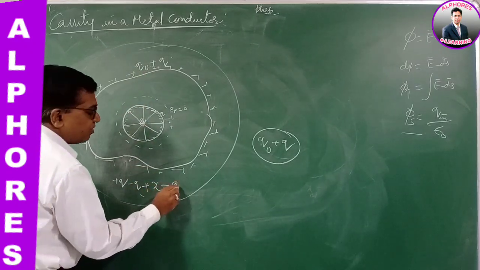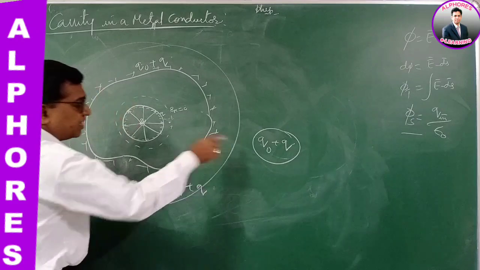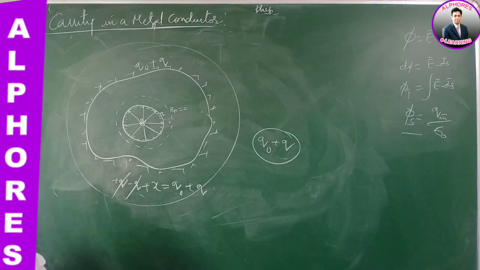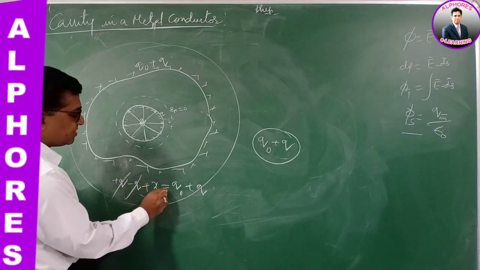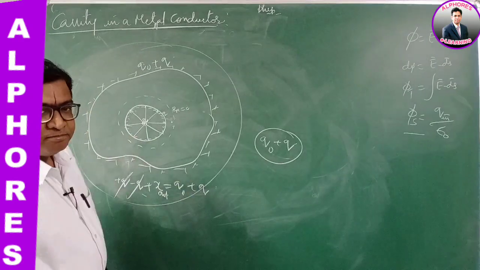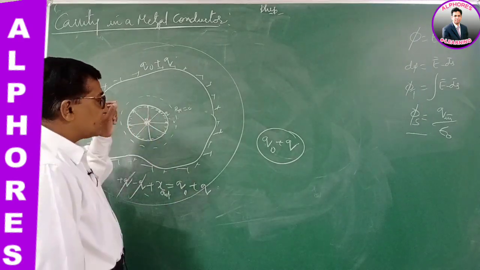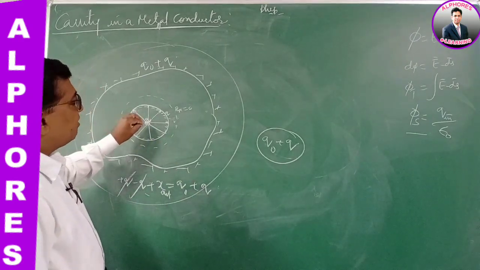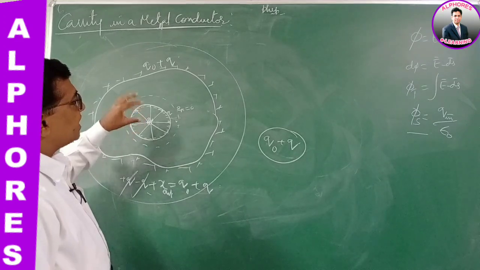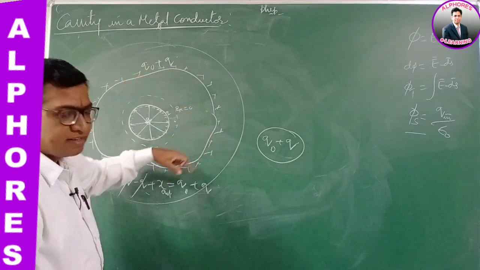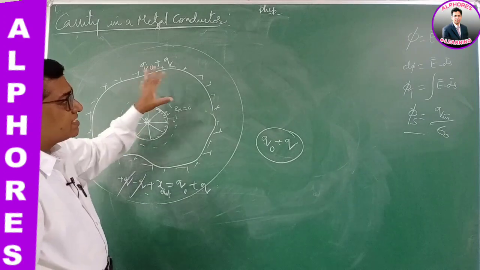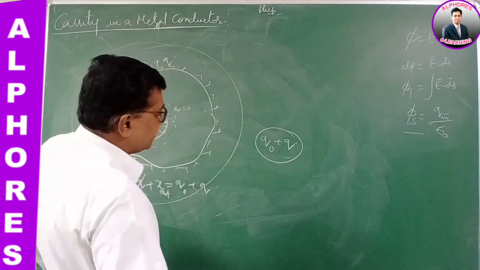Then this must equal Q0 plus Q, according to conservation of charge. So the charge on the outer surface is Q0 plus Q. So whenever you place a charge inside, an equal and identical charge appears on the metal surface.